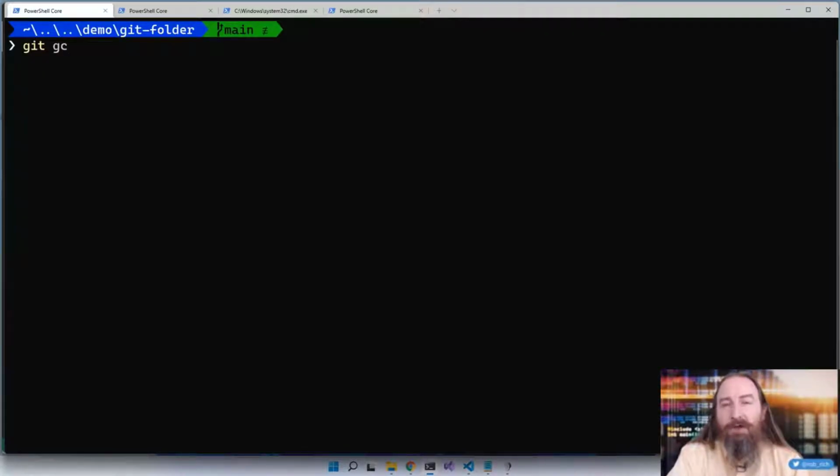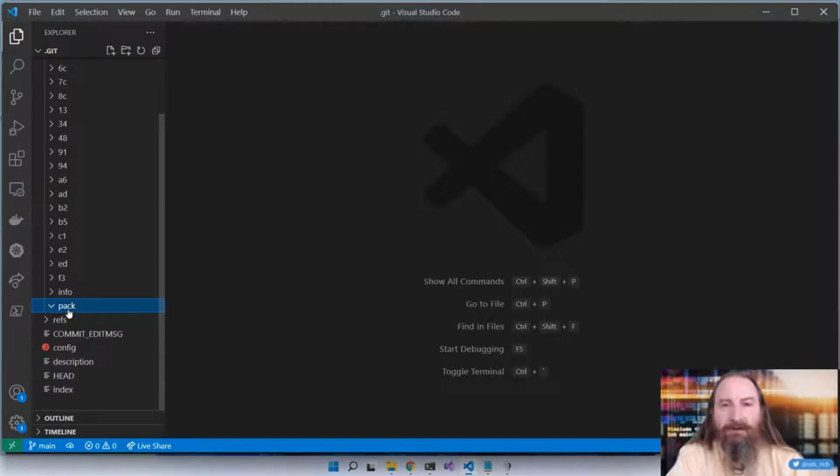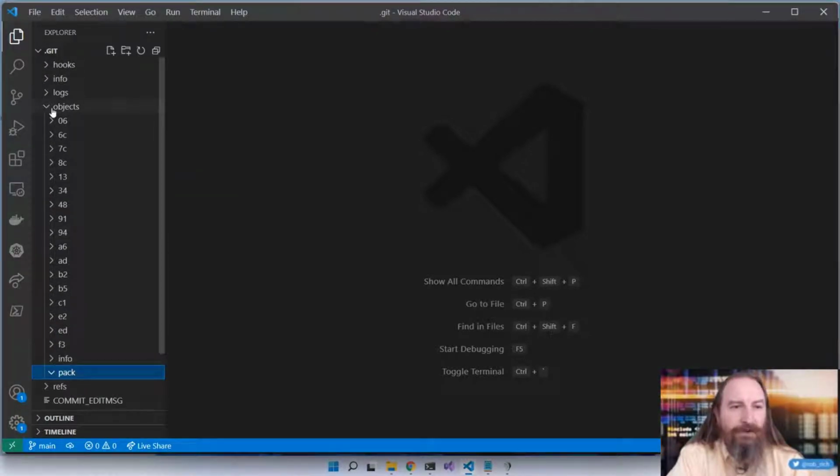Git gc will go collect all of the unreferenced things and be able to remove that history out of your Git repository and also pack all of the content into pack files. Now, right now we don't have any pack files, and I'm going to wait a minute to be able to pack this, but we may see only one pack file that references all of this other content, and that's pretty cool. So we talked about objects.